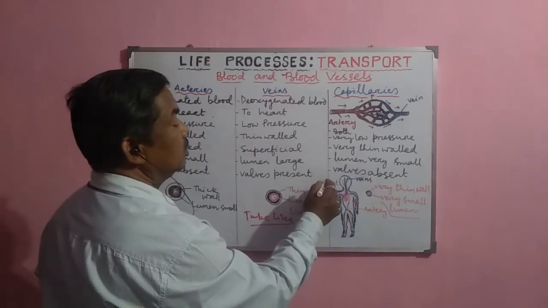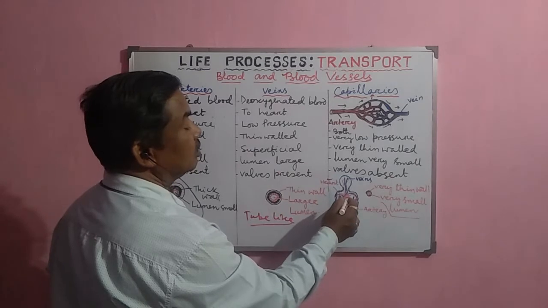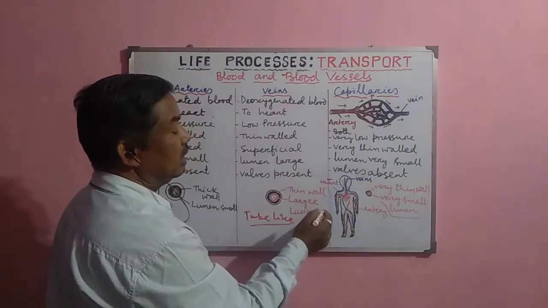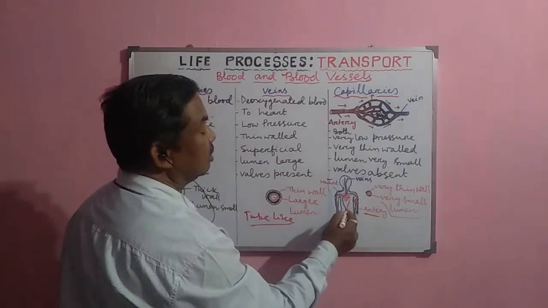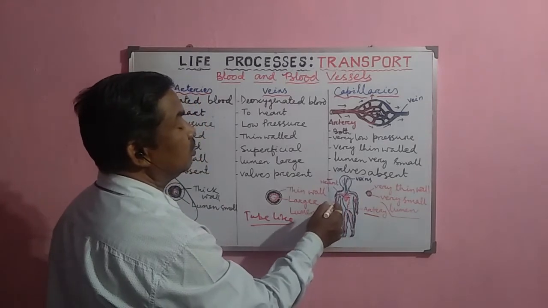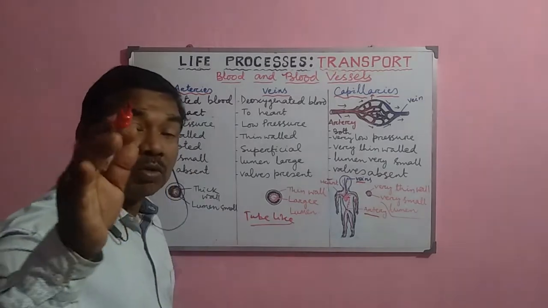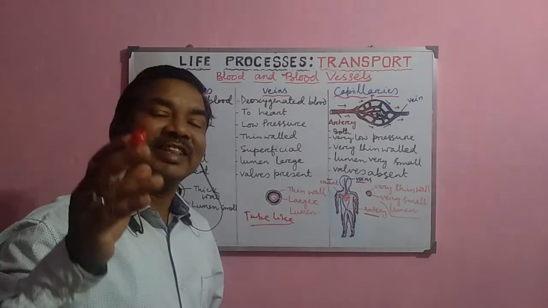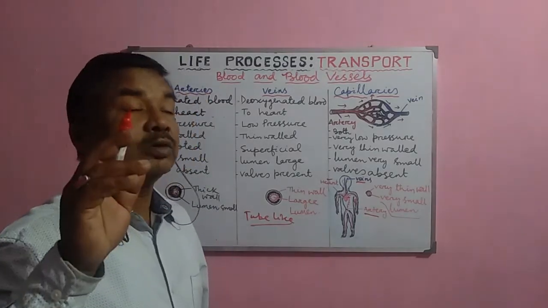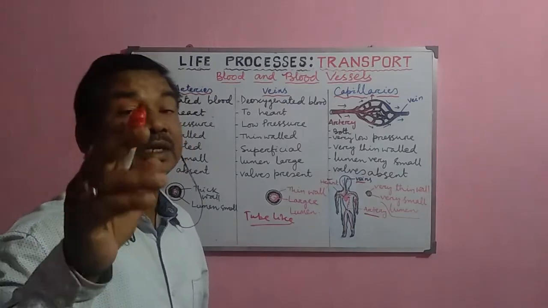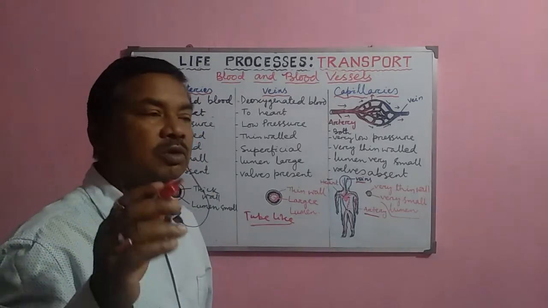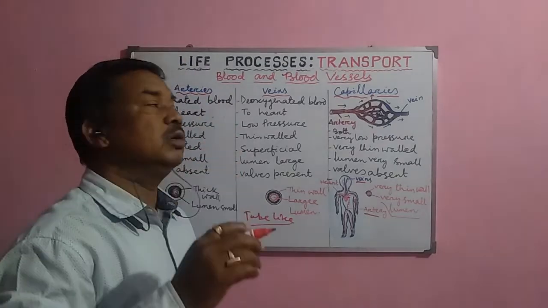Here, this is the position of the heart in the thoracic cavity towards the left side. The red ones are the arteries, and the blue ones are the veins, which are connected throughout the body. So they transport the blood to each and every cell of the body, it may be either the toe or the brain.